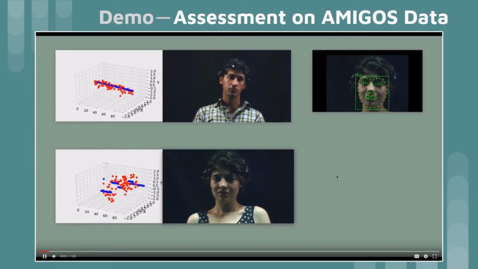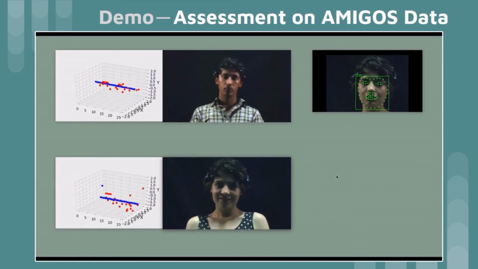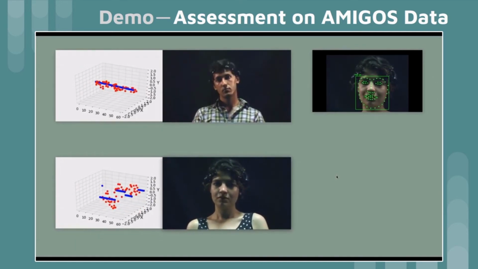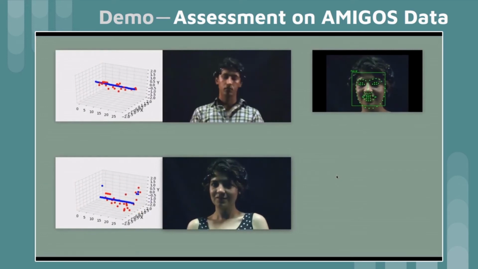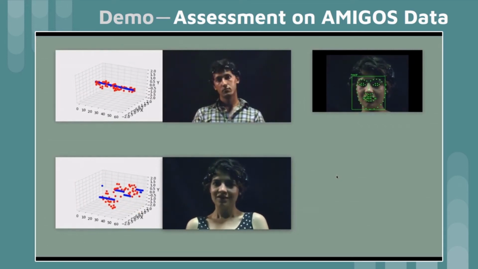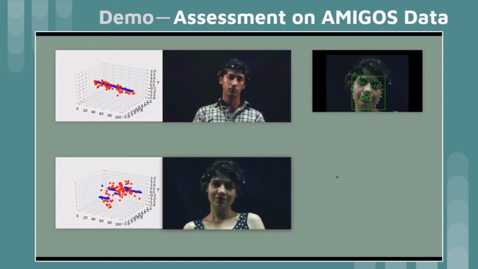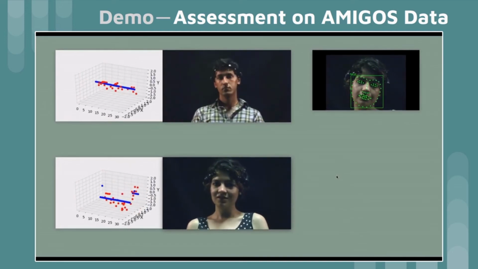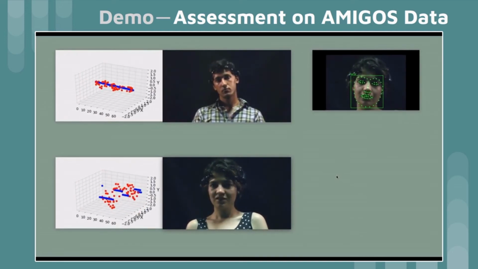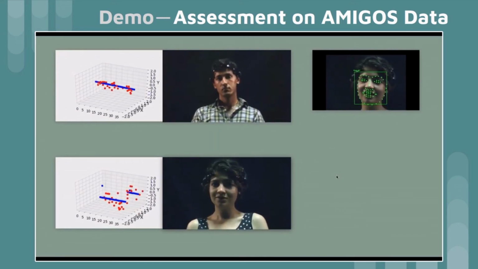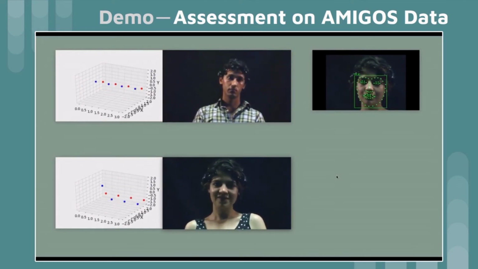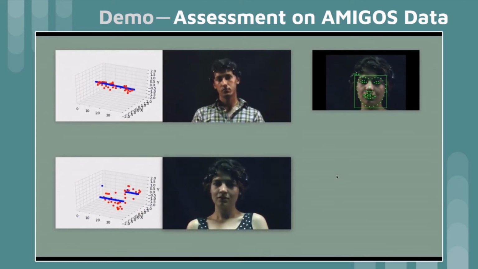In order to properly show off the machine learning capabilities of the Ash API, we can take a look at the following demonstration showcasing our CNN/RNN model being applied to our training and testing dataset, AMIGOS, provided to us from the University of London. The first set of videos, to the upper left, represents how our CNN/RNN architecture produces consistent results and maintains stability over a long assessment period. A 1 minute and 30-second video has been sped up, placed next to the results for our model. Note that the red data points represent our predictions and the blue data points represent our ground truth labels.